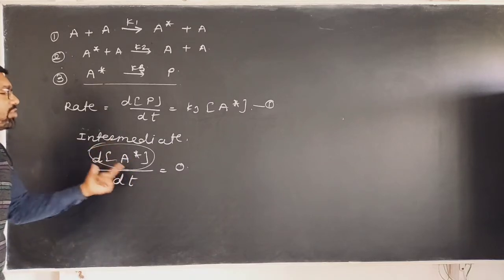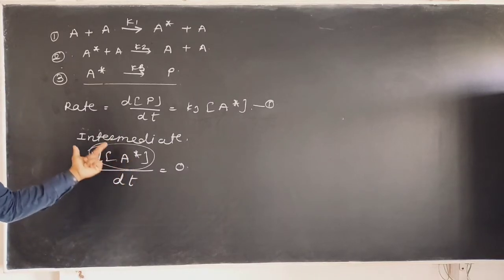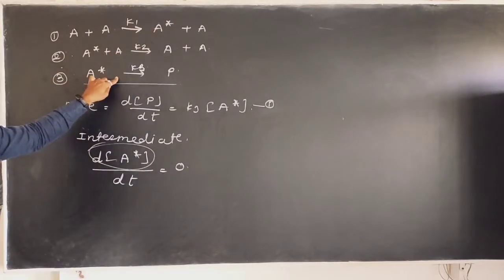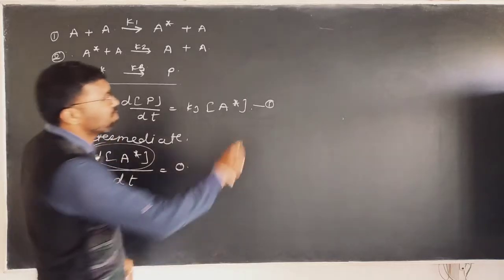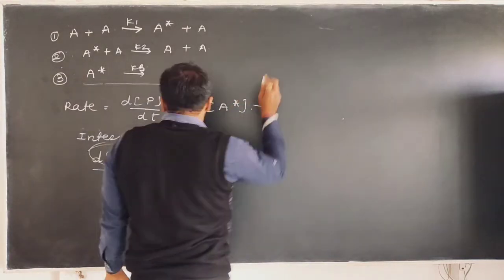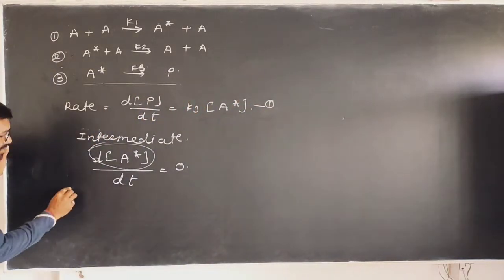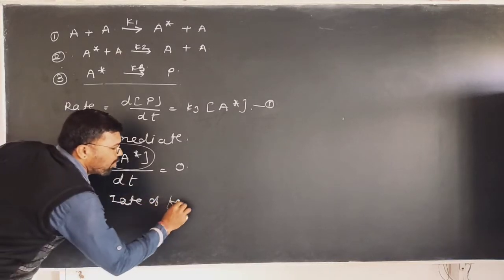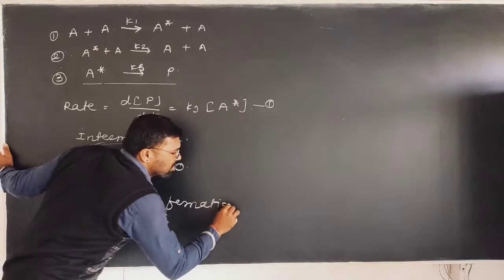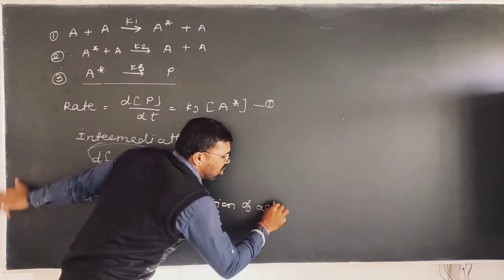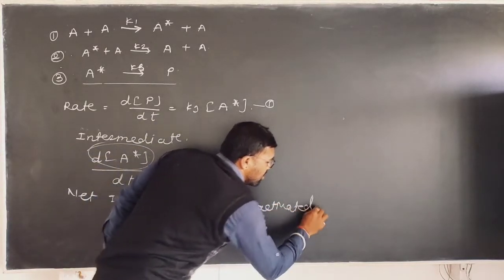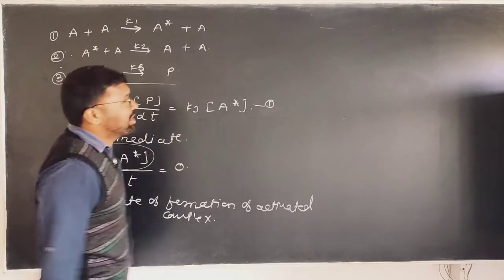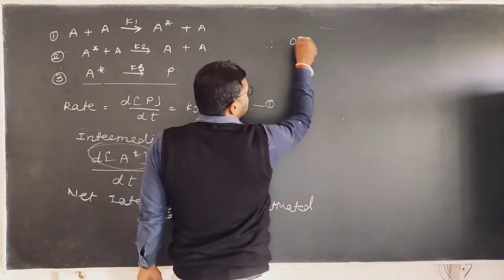Therefore, if I want to find the net rate of formation of A star, the first step is formation, the second and third steps are decomposition. Therefore, while writing the net rate of formation of the activated complex or A star, it can be given as equal to 0.